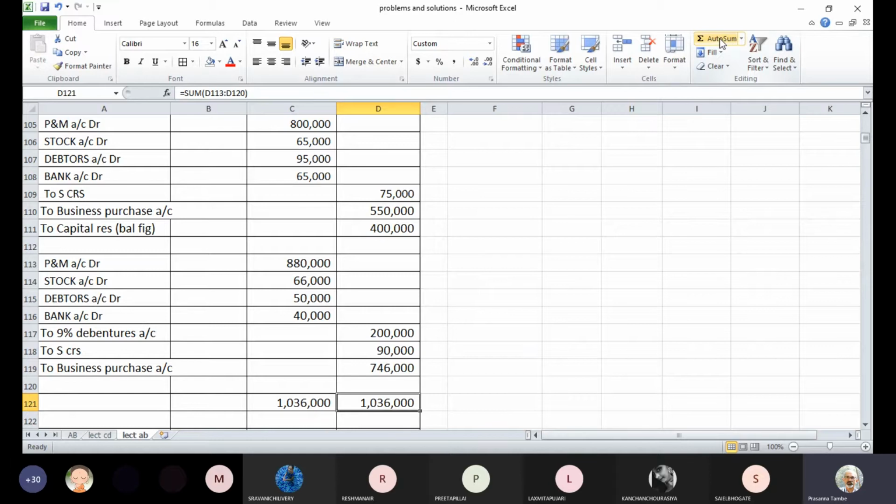Whereas in case of Parag Limited, the purchase consideration was on net payment basis, and if it is on net payment basis, you may possibly have, not every case, but you are likely to have either goodwill or capital reserve, as the case may be. Have you understood the difference between these two types of considerations and possible consequences in the books of the new company?